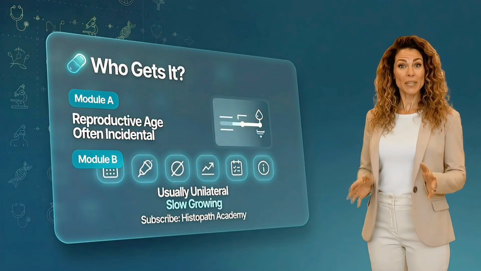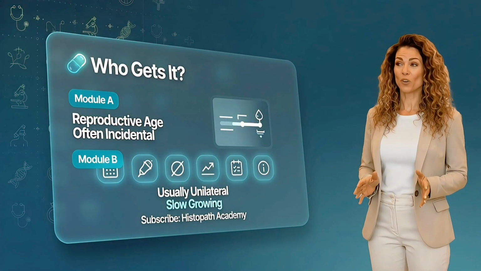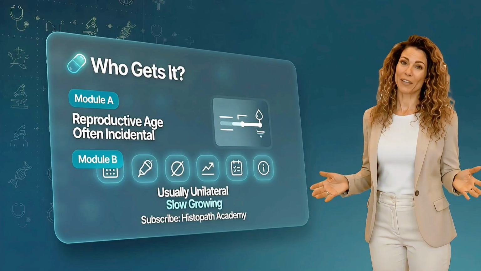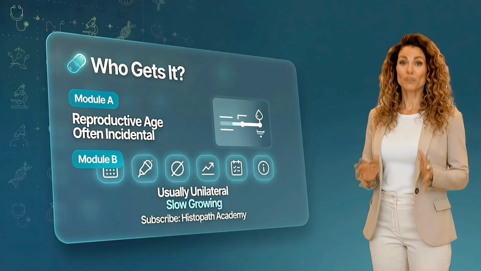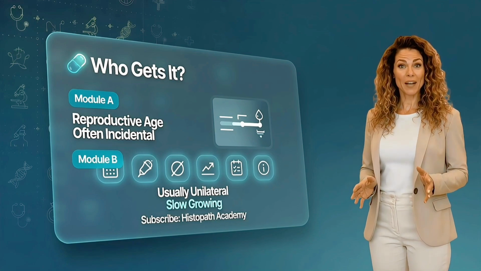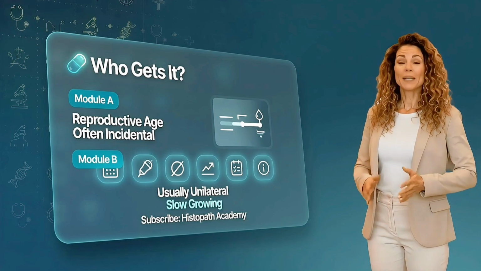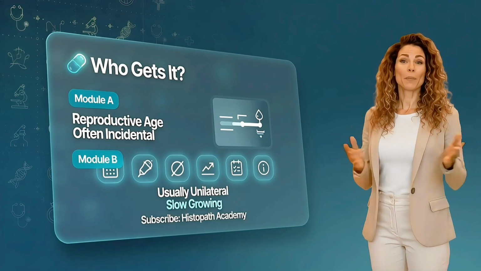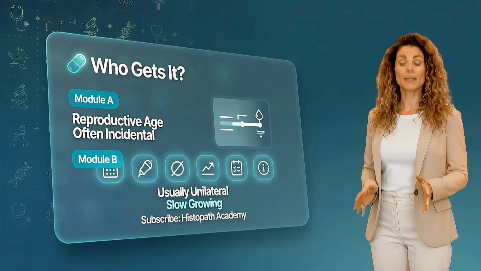In reproductive age patients, mature cystic teratoma is among the most common ovarian tumors. Many are incidental findings on ultrasound. For exams, remember, usually unilateral, slow-growing, and clinically important, mainly because of its complications rather than aggressive behavior.